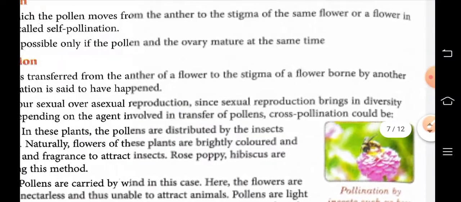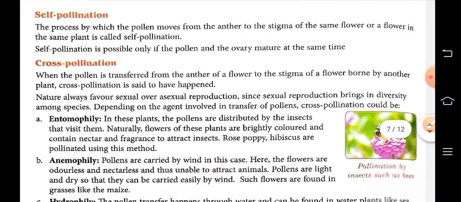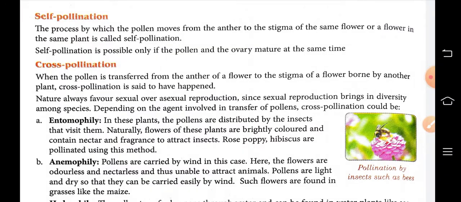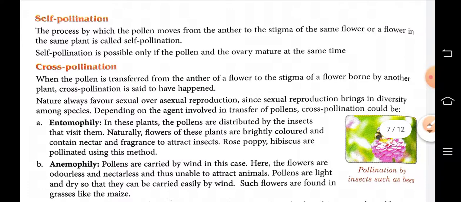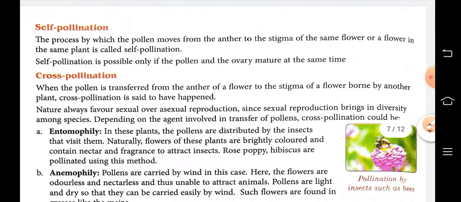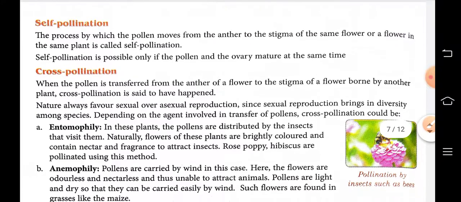First of all, what is pollination? The process of transferring pollen grains from one flower to another is known as pollination. Two types of pollination are there: self pollination and cross pollination.